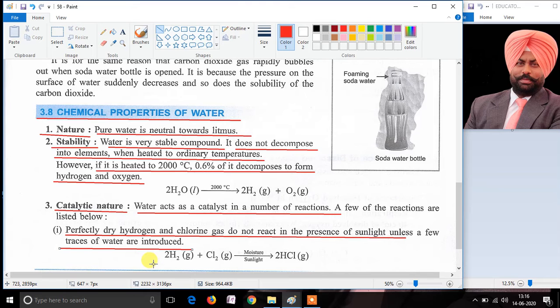Here, it is important to remember that unless we introduce moisture, the reaction does not proceed. And if we add the moisture, even in few traces, the reaction proceeds and it forms hydrogen chloride gas.